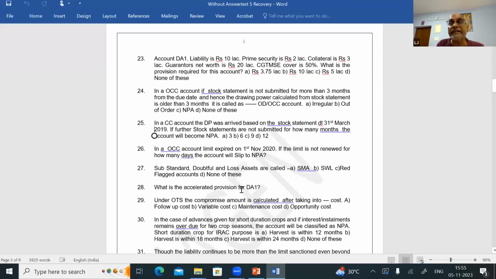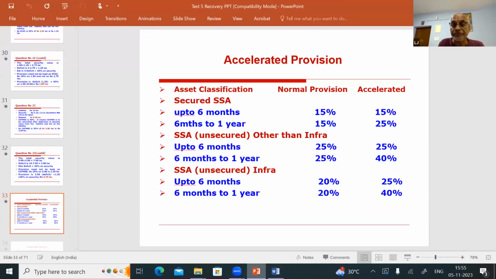What is the accelerated provision for DA1? Very important. Now we saw provisioning, isn't it? For substandard, what is the provisioning? And for doubtful, what is the provisioning? Then for loss and fraud accounts, what is the provisioning we saw? Now, what is the concept of accelerated provision? So that we will see now.